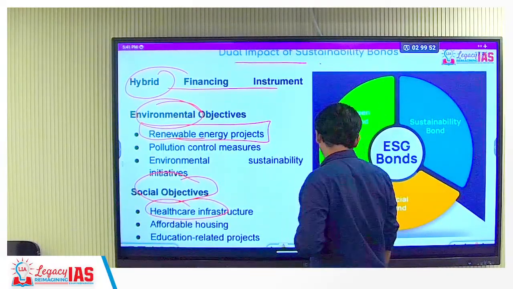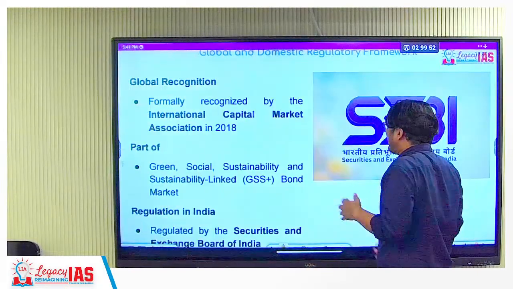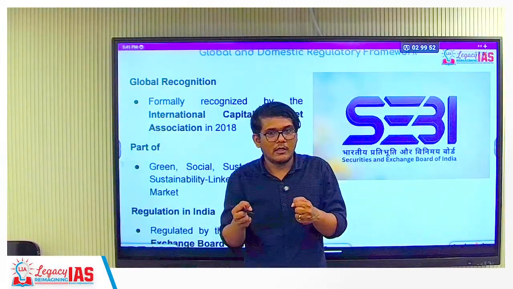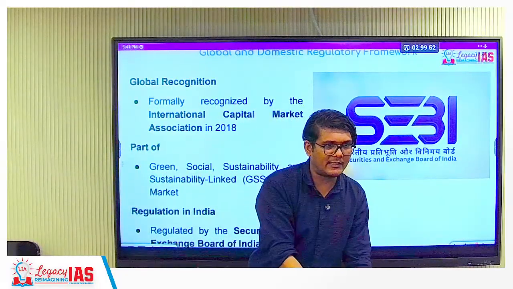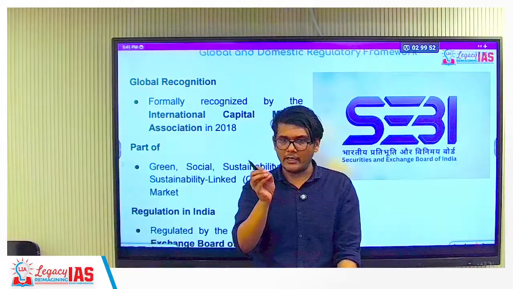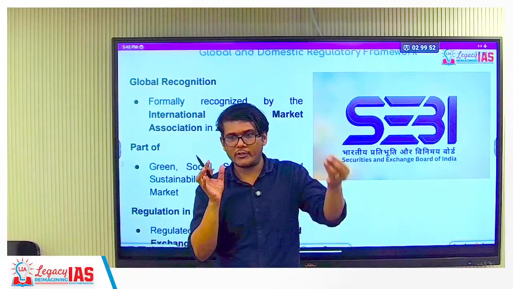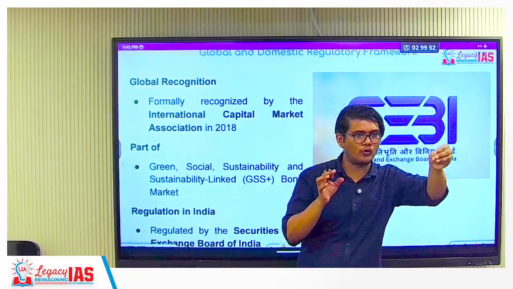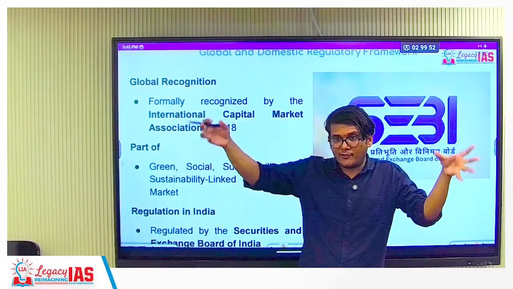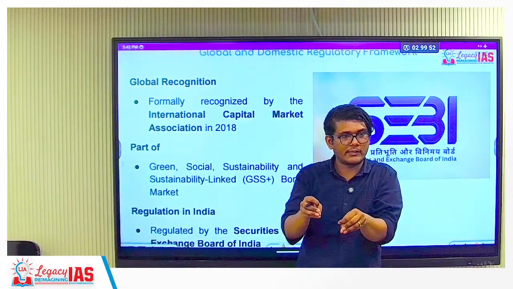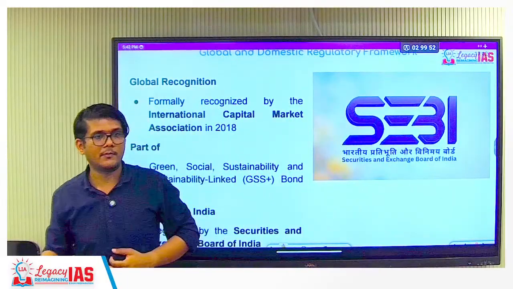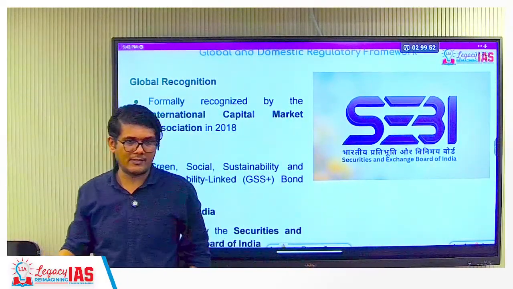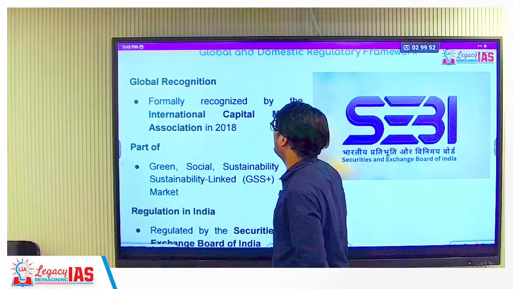If you have a project of capturing carbon from the atmosphere and sequestering it inside the earth, that is a core environment project. Developing a hospital, a core social project. The proceeds from sustainability bonds can be used for either of them. It's basically a hybrid of social and environment.